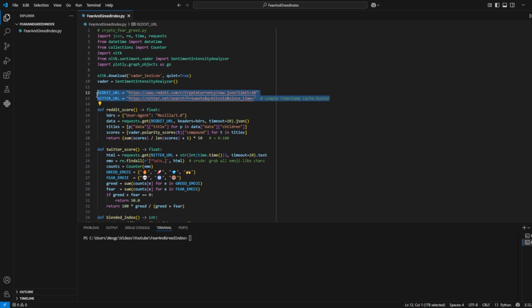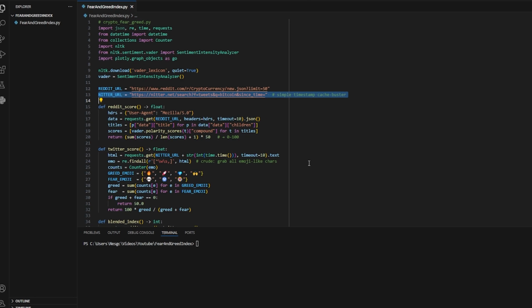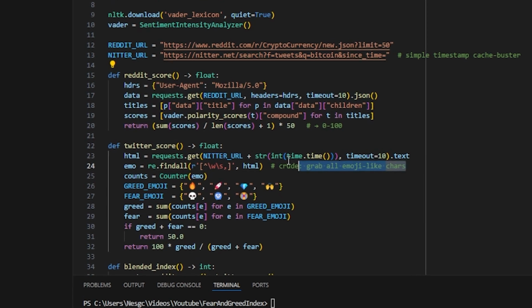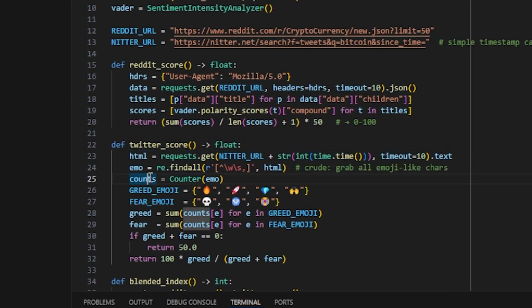Step 1. Pull the data. Reddit's JSON endpoints are public, so we can grab the 50 newest posts from r/cryptocurrency with a single request. Second source, Twitter. Well, X now. We'll dodge the API by hitting the site's unauthenticated search URL and counting the number of bullish and bearish emojis in the first 20 tweets. Both calls finish in under 2 seconds, plenty fast for a live dashboard.